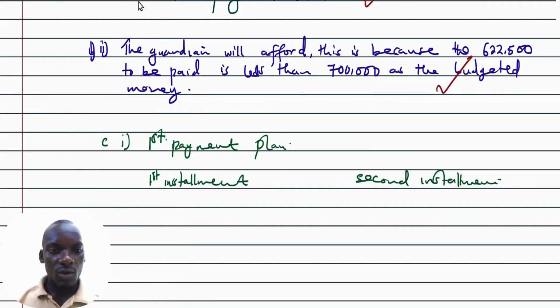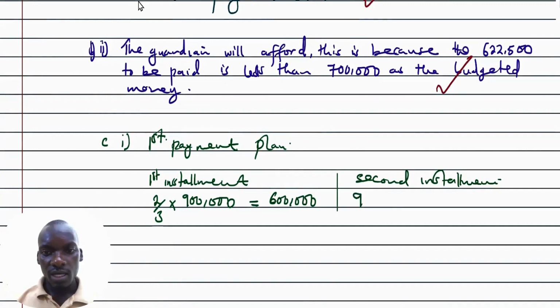The first installment is supposed to be 2/3 of the school fees, which is 900,000. As we multiply, we are getting 600,000. Then in the second installment, we need to get the difference.